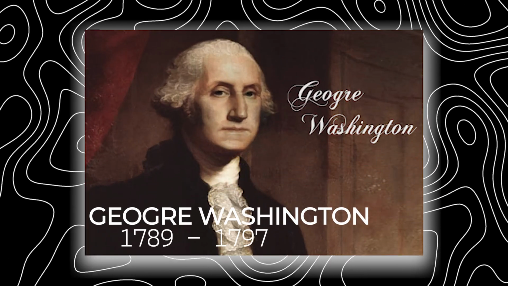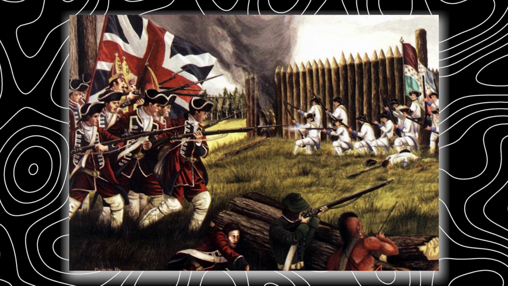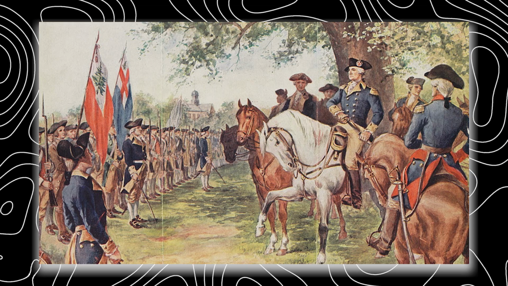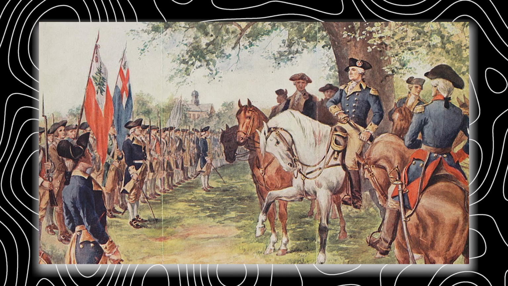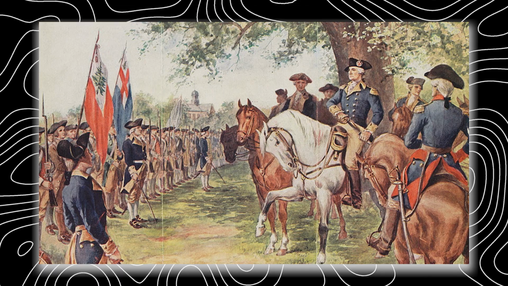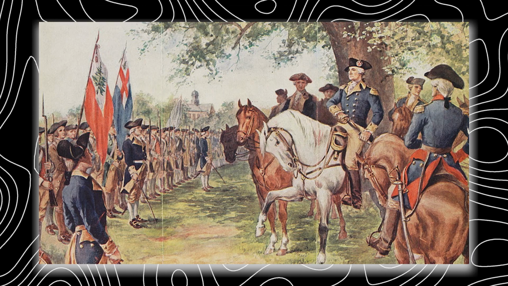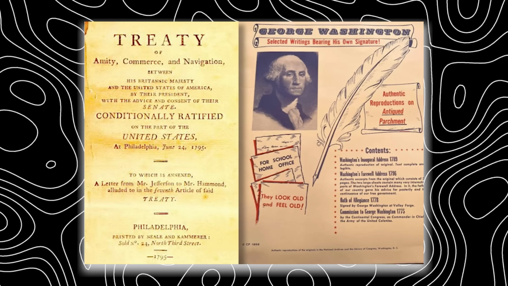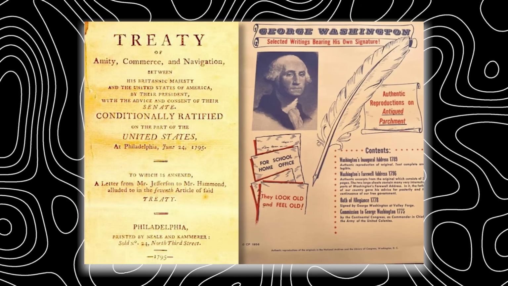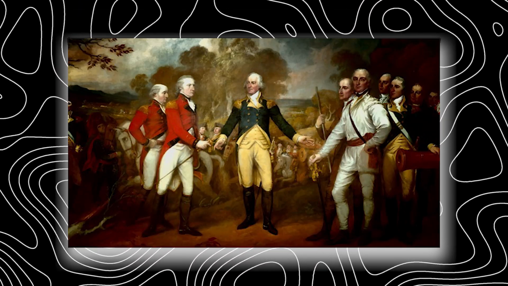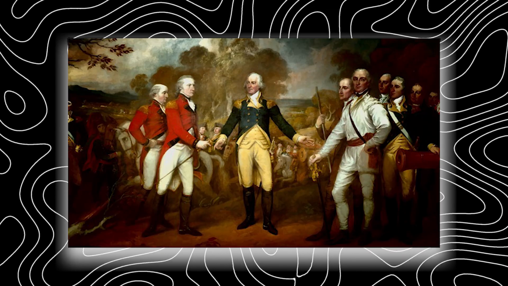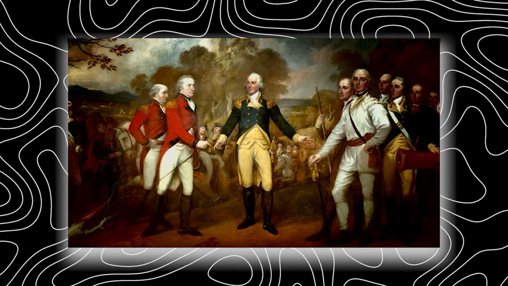First is George Washington, who rose to prominence during the 7 Years' War, also known as the French War, initially as a major in the army. His most notable achievement was successfully gaining independence for the enslaved people in the British colonies, thus giving birth to the United States. He wrote the Bill of Rights and signed the Treaty of Commerce and Friendship to normalize relations with Great Britain. Simply put, he led the fight against Britain to gain American independence, then made peace with Britain, allowing America to resume trade relations with Britain as an independent nation.